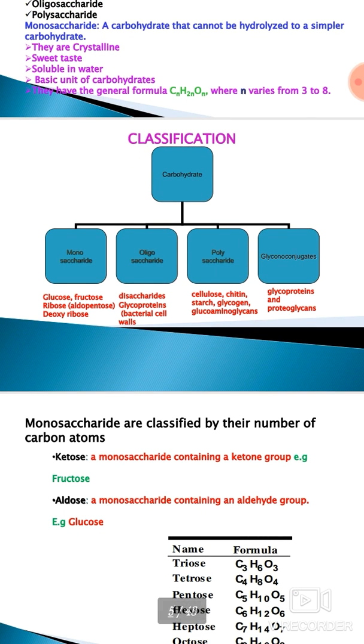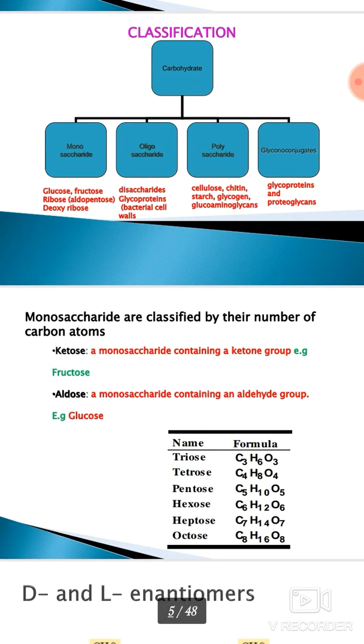Examples of carbohydrates: monosaccharides are glucose, fructose, ribose, etc. Oligosaccharides are disaccharides, glycoproteins, etc. Polysaccharides are cellulose, chitin, starch, glycogen, etc. And glycoconjugates are glycoproteins and proteoglycans.